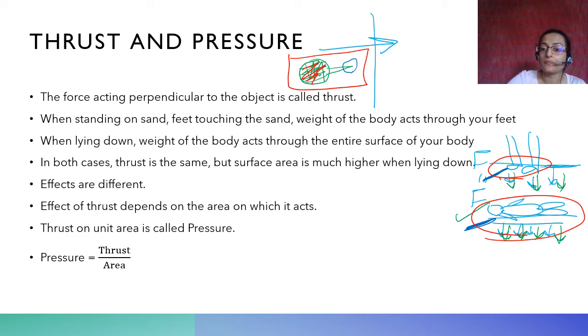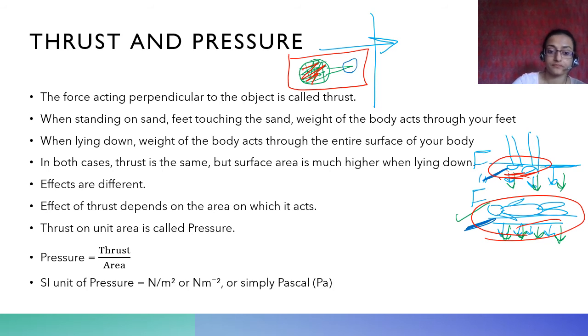Therefore, it goes inside. With the feet pushing down, the pressure is much higher. The thrust remaining the same, surface area has reduced, therefore pressure is higher. Here surface area has increased, therefore pressure is lower. Therefore your body doesn't sink down as much as when you're standing.